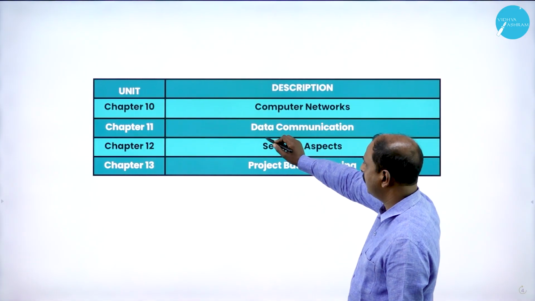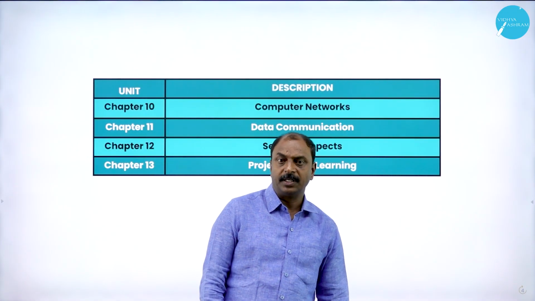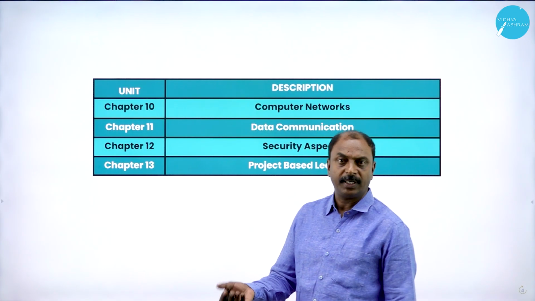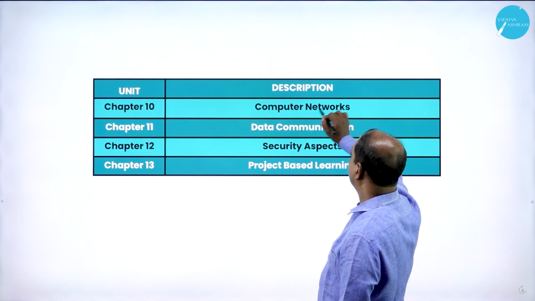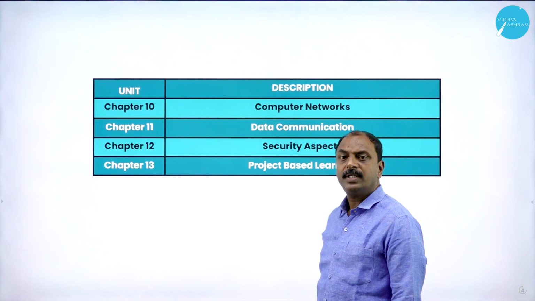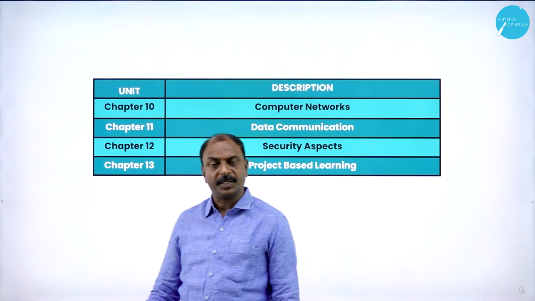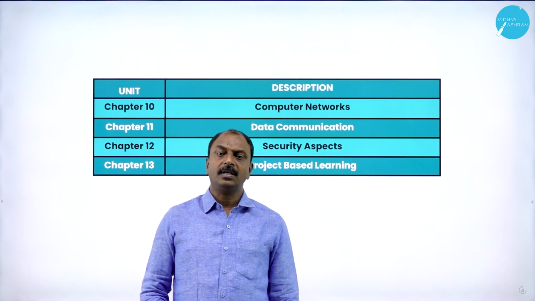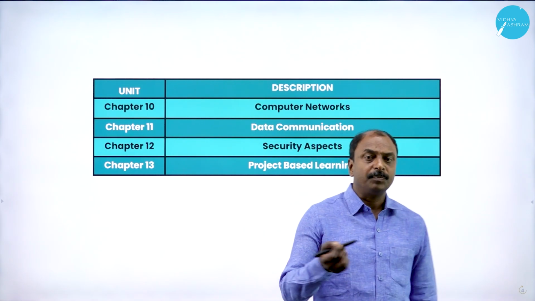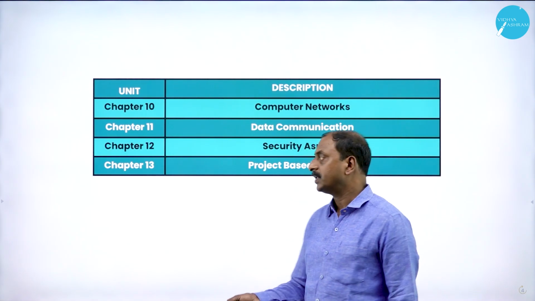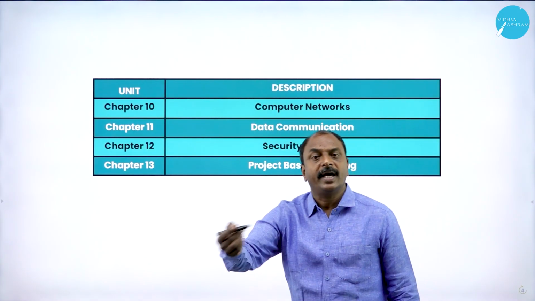Next, chapter number 11, that is data communication. What is data communication? In chapter number 10, we learn how to connect computers in a network. What is the purpose of connecting computers in a network? The main goal of networking is to share information, or to transfer data among computers in a computer network. Once the computers have been connected to a network, data has to be transferred.